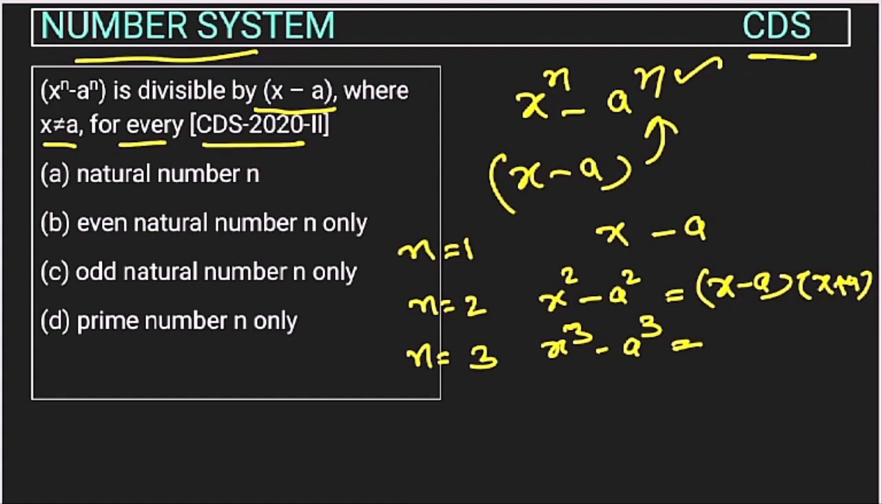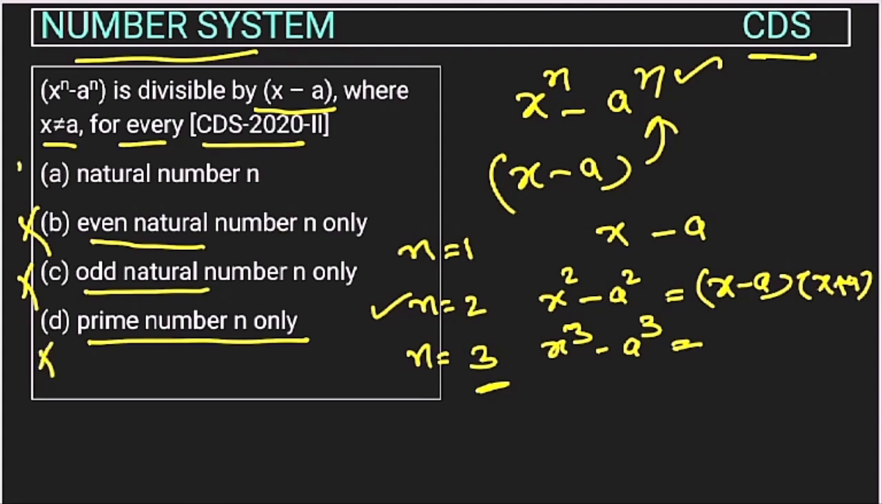So let's see options. In the B option, even natural number, this is also applicable for 3 also. So this is wrong. Odd natural number, but it is divisible for even also. So prime number, so n can take any value, no need for any prime number, right? So only option remaining is option A, right? So the answer is option A.